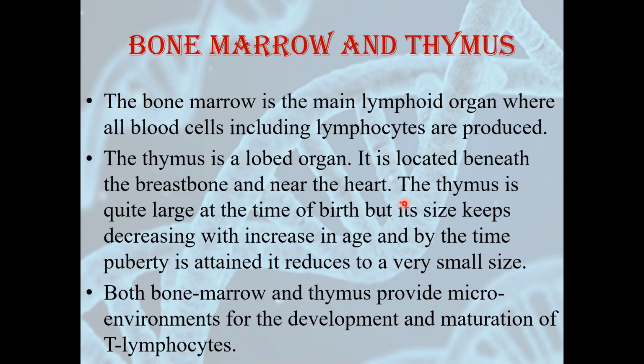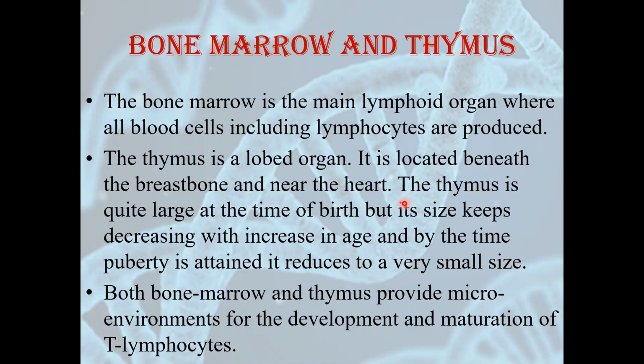The thymus gland is quite large at the time of birth. We have studied this in 11th standard, last chapter. Thymus gland is very large when there is a birth of an organism. But slowly, as the age increases, the size keeps on decreasing. And by the time puberty is attained, it reduces to a very small size, whereas in old age, it is almost diminished.